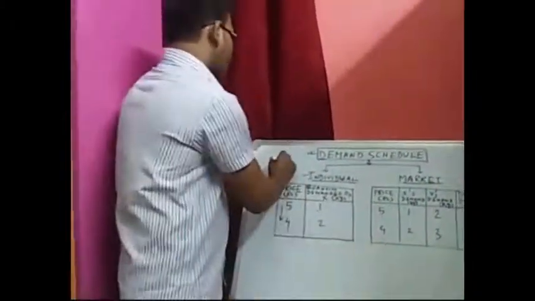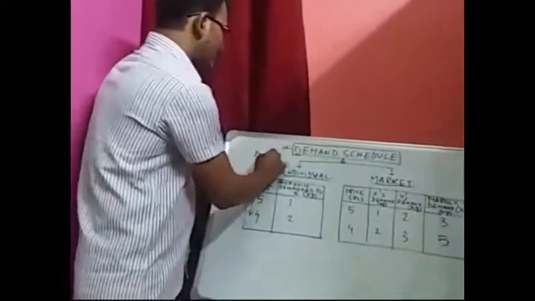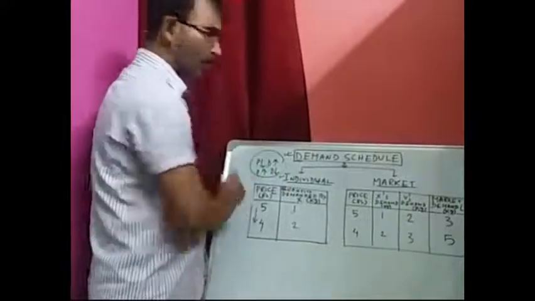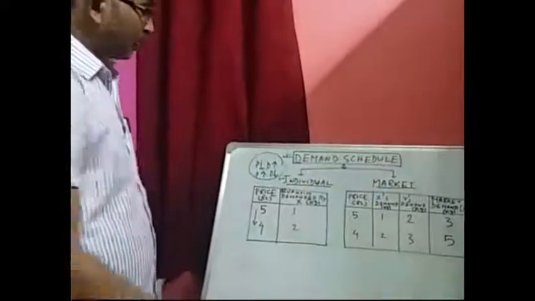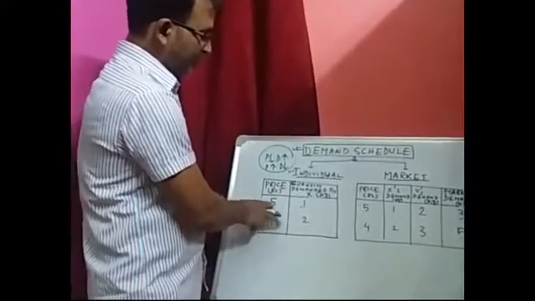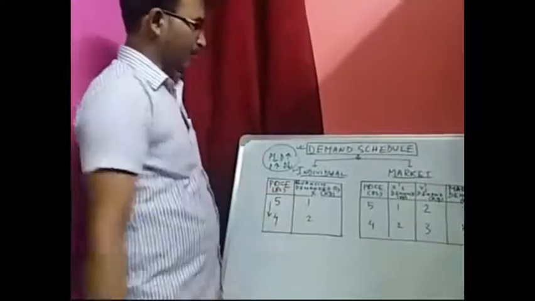We know that when the price falls, demand increases, and when the price increases, demand decreases. This is the law of demand. So here the price is falling from 5 to 4, and demand is increasing from 1 to 2 kg.